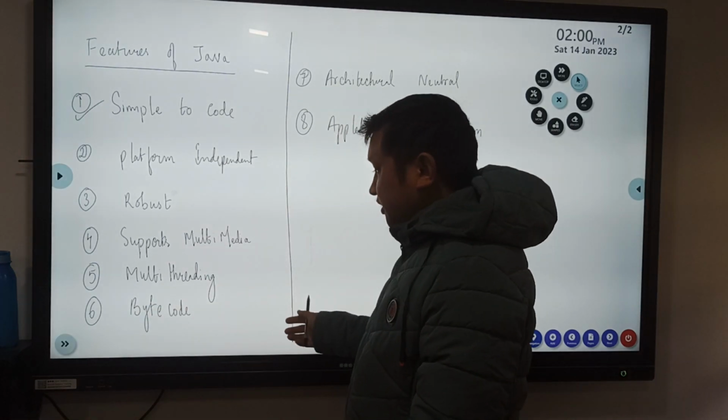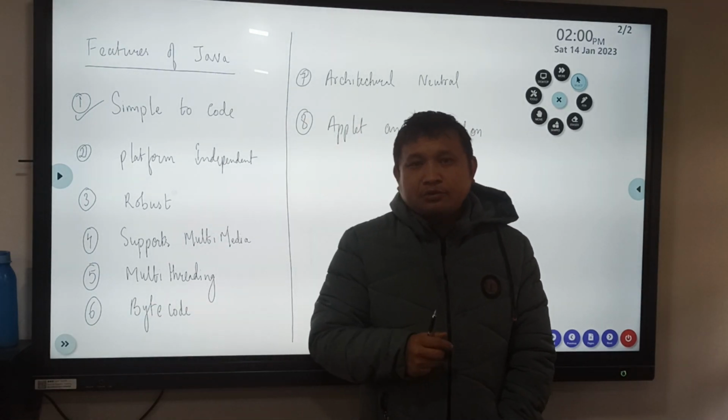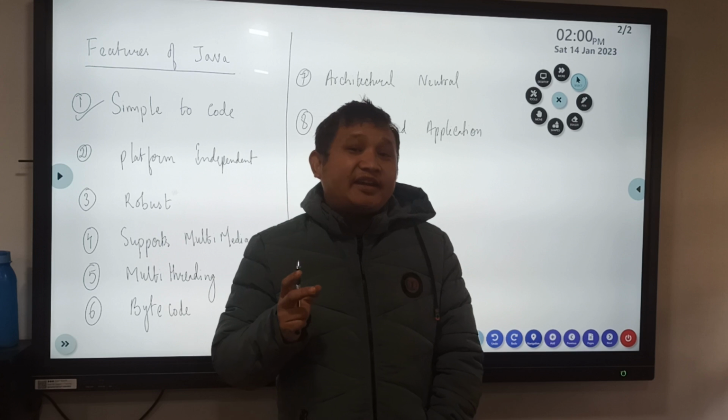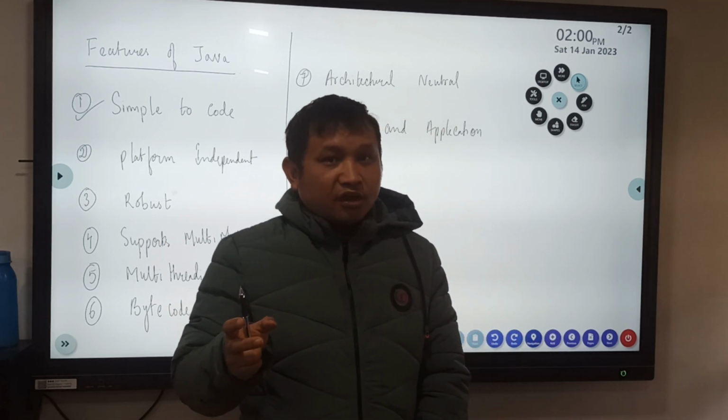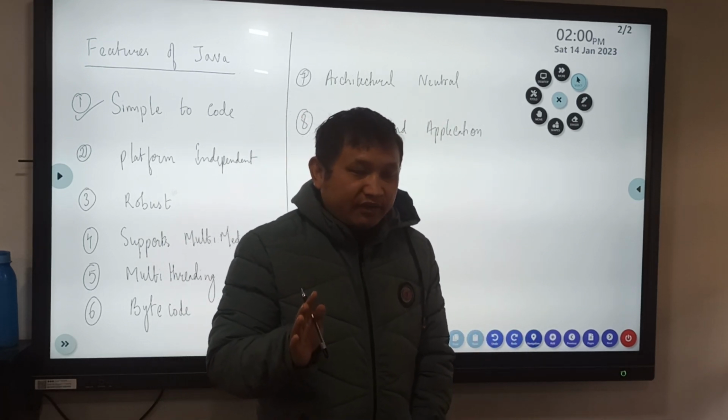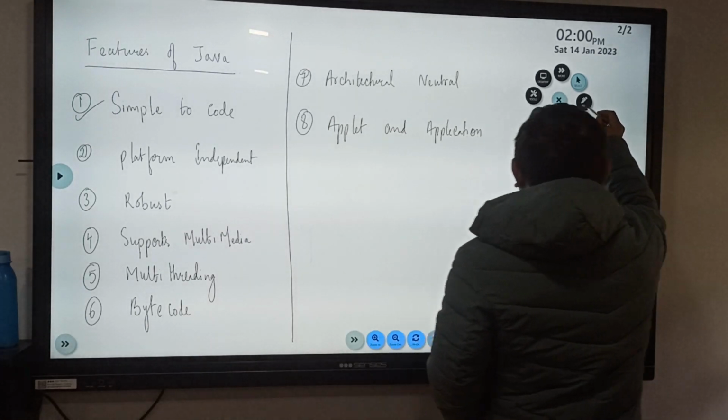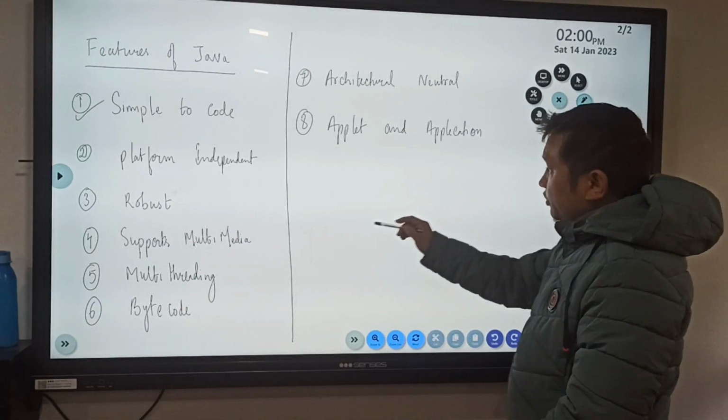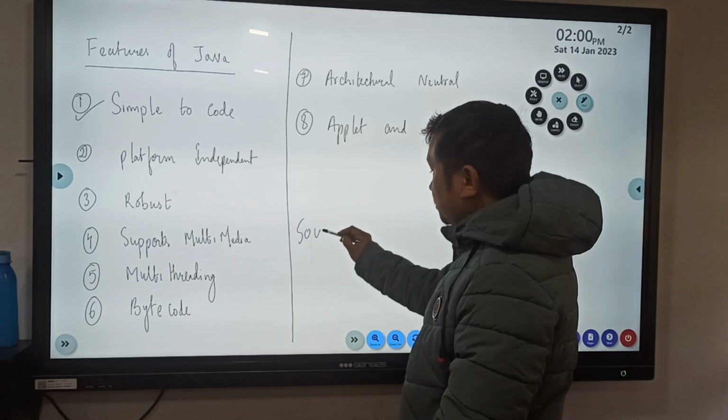Next is bytecode. Now, what is bytecode? Bytecode is a highly optimized set of instructions which is executed by the JVM. Now try to understand this. Whatever you write in Java is known as source code.